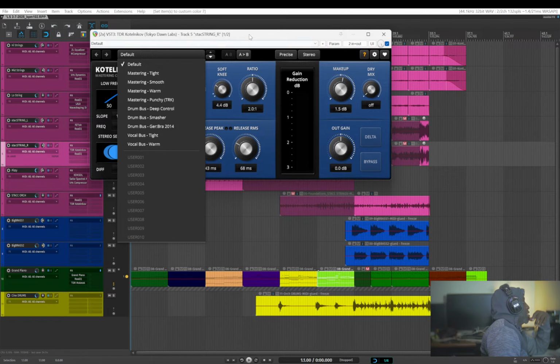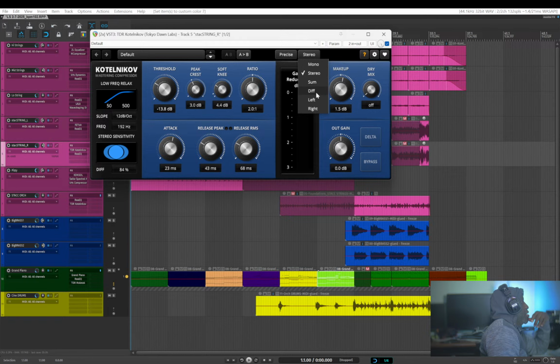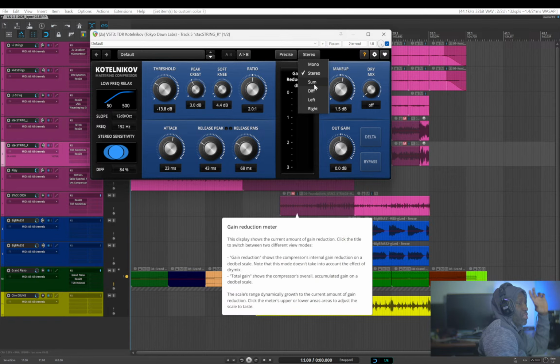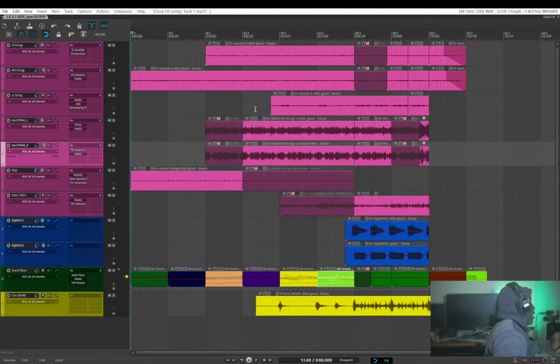There are presets. I'm trying to remember if this does mid-side. It does. So click on stereo and you have mono, stereo, some, difference, left, right. Some, difference is mid-side. So difference is the sides, some is the middle. So very full featured, very clean, very reliable compressor. Straightforward, great features. It's a great utility compressor. So I have that on the staccato strings that comes in.